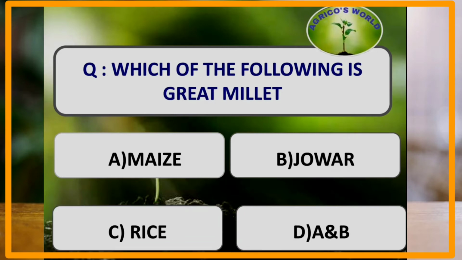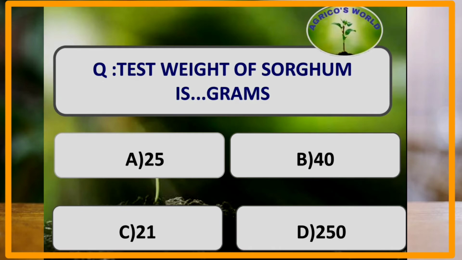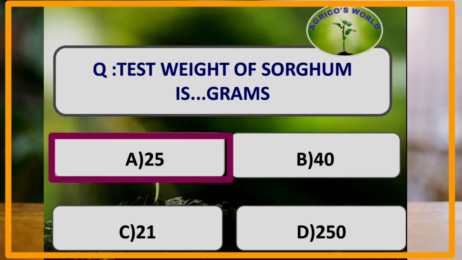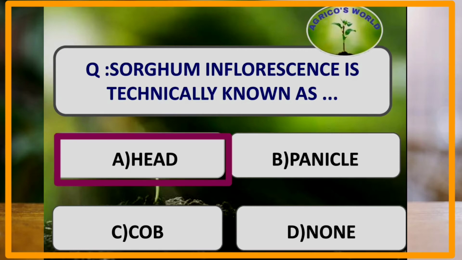Which of the following is known as a great millet? Jowar, that is sorghum, is known as a great millet. What is the test weight of sorghum? The test weight of sorghum is 25 grams. Sorghum inflorescence is technically known as. It is technically known as head.